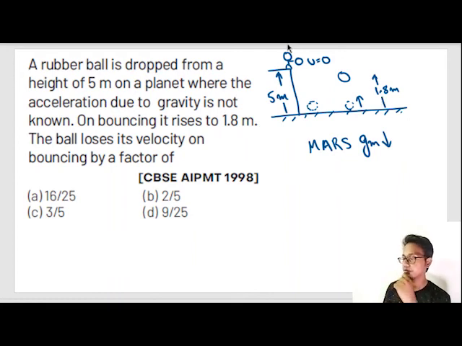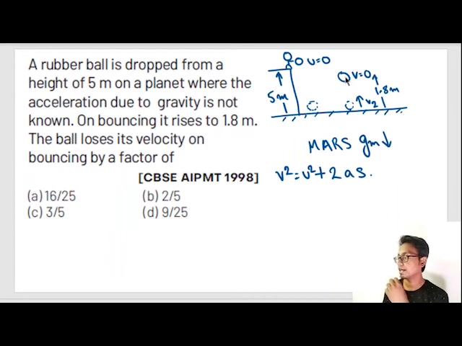So what is the velocity here, so that it bounced back to 1.8 meter? The velocity here is equal to 0, because it reached the maximum height. Applying v square is equal to u square plus 2as.